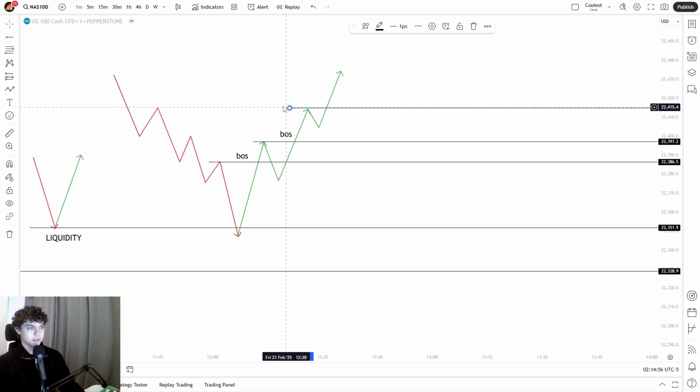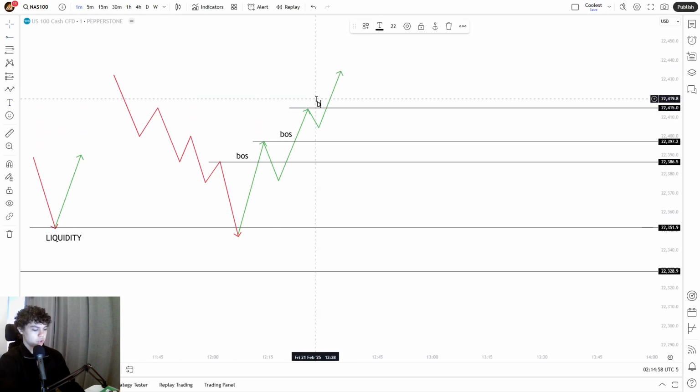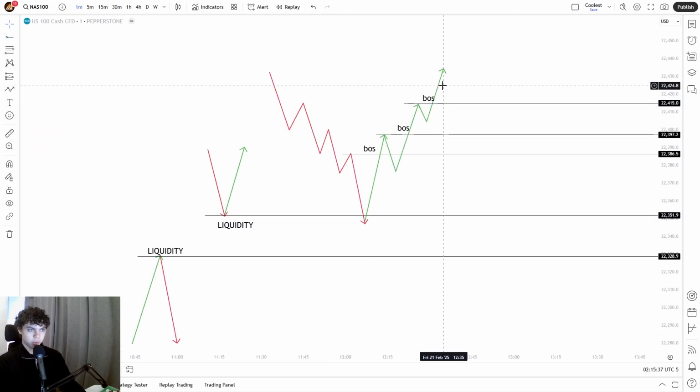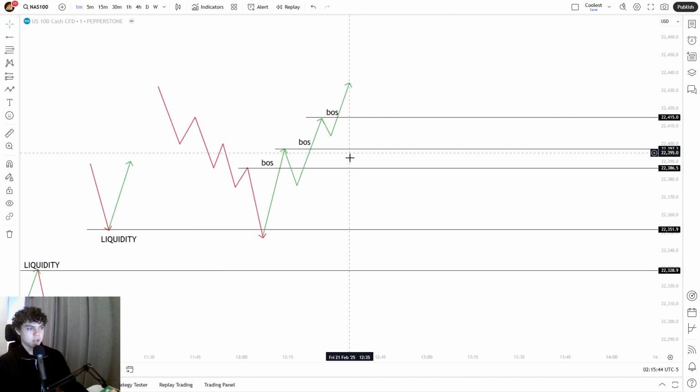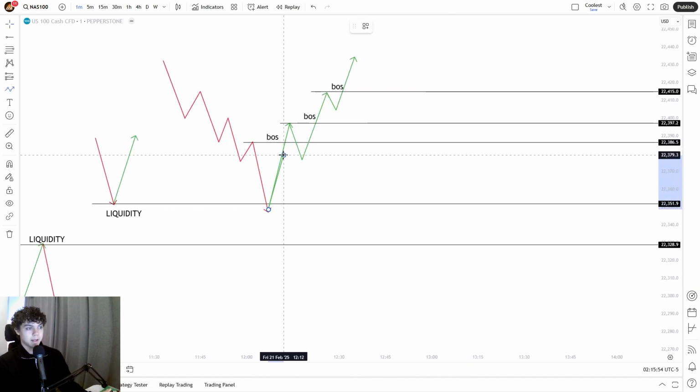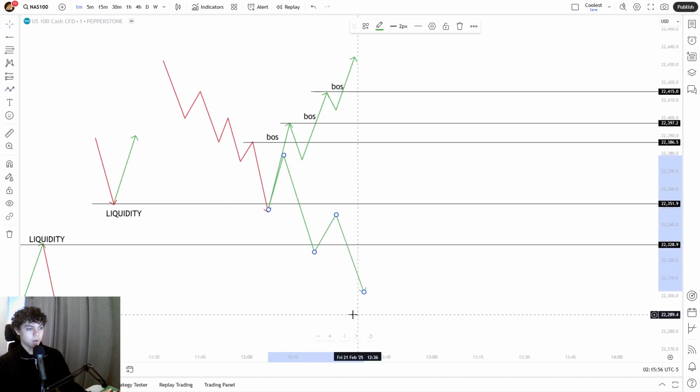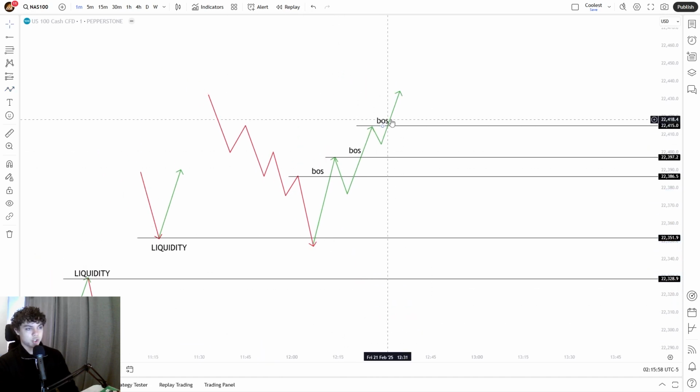And remember, this is all break of structures right here, but the trend will switch only if these big banks, institutions, and hedge funds are happy. They can switch the direction, but if they're not happy, then they can just continue down and take out even more liquidity down below. That's why you need to see the trend switch like this.